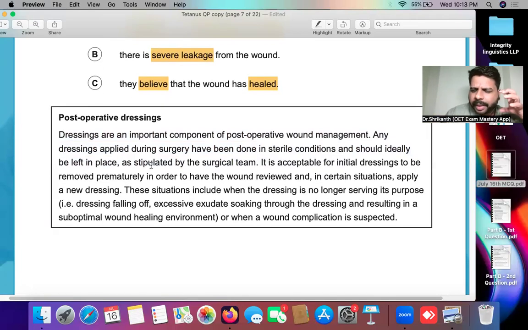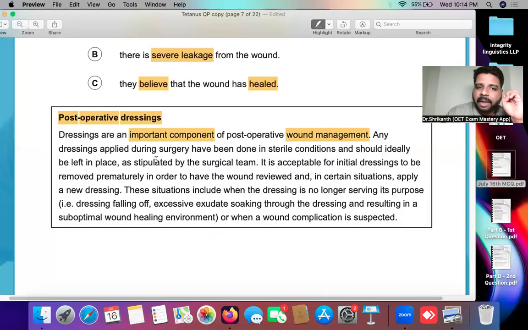As we are reading the paragraph, here also you have to bring in the keyword analysis. Post-operative dressings. Post means what? After. So after operation, the dressings. That is the main topic over here. Dressings are an important component of post-operative wound management. So here the document is saying dressing is an important component. Component means a very important factor or an important part. A part of post-operative wound management.